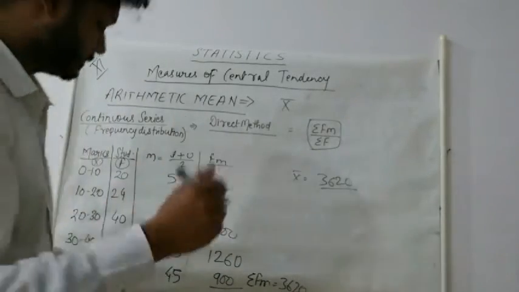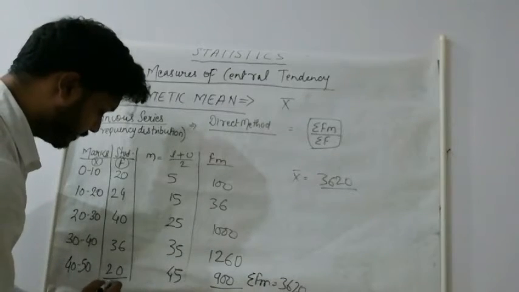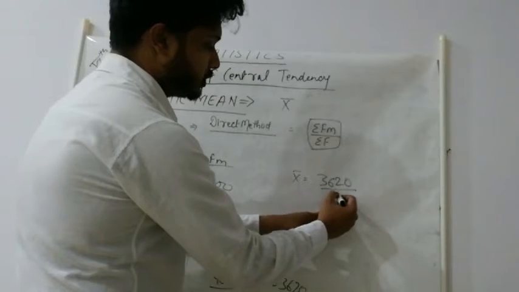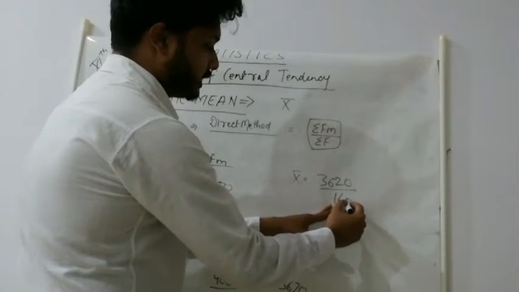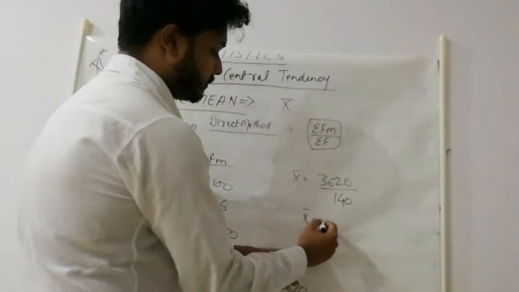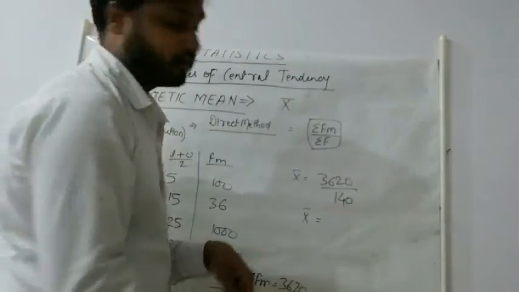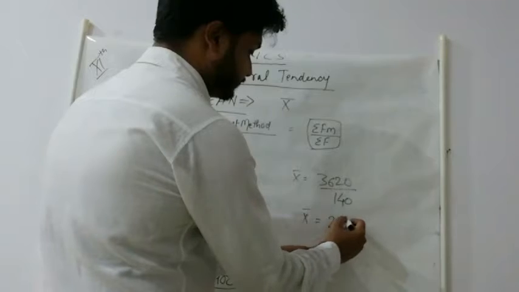How much will we get? We will get 140. So 3620 divided by 140. And finally, the answer of mean here will come as 25.86.